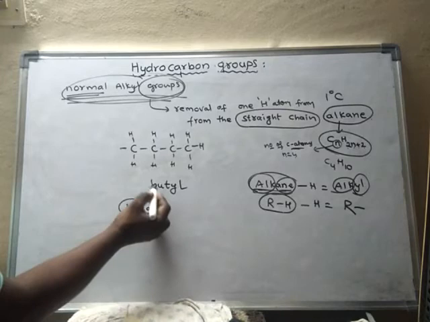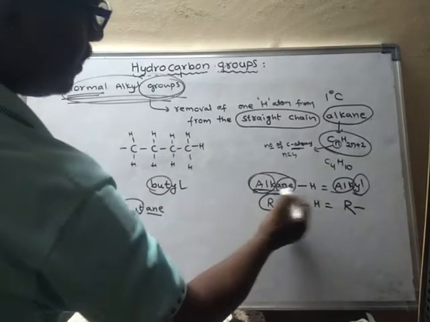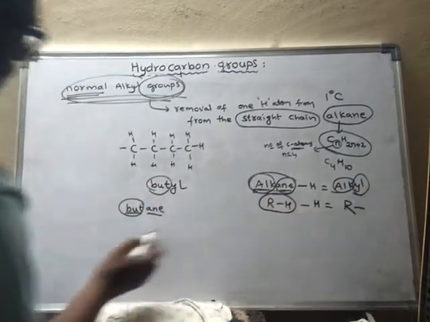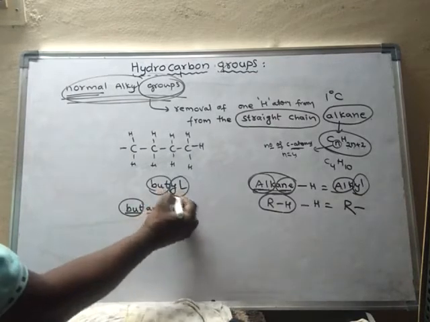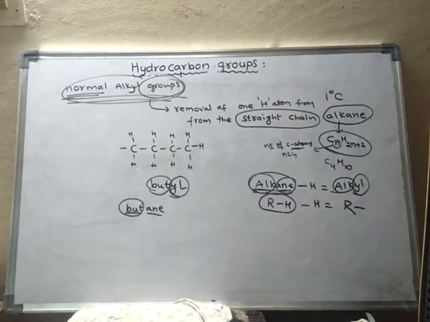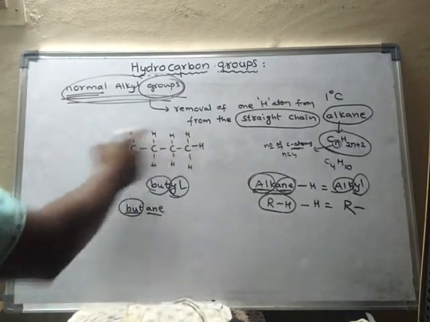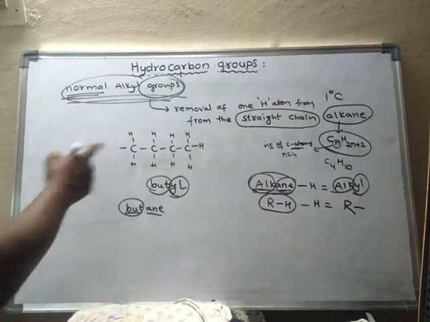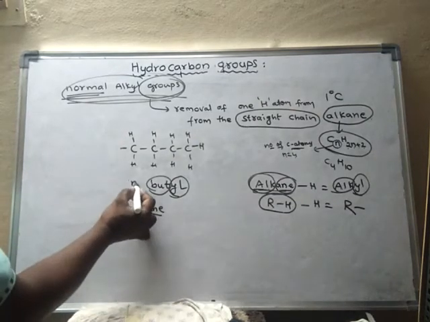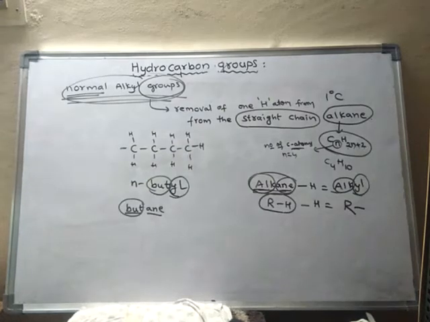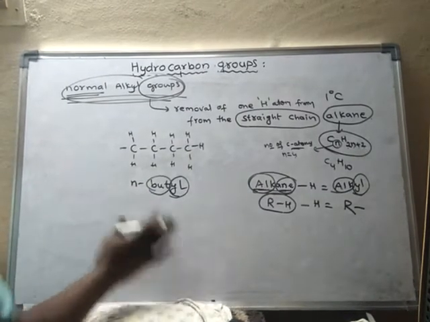So but remains as it is, ane will become yl after removal of 1 hydrogen. So now this is called alkyl, this is called butyl. Which alkyl? It is butyl. It is called N-butyl. Okay. Now it is called N-butyl.